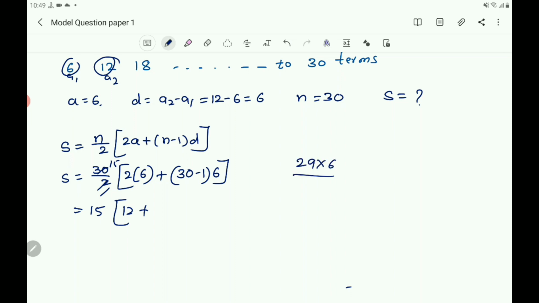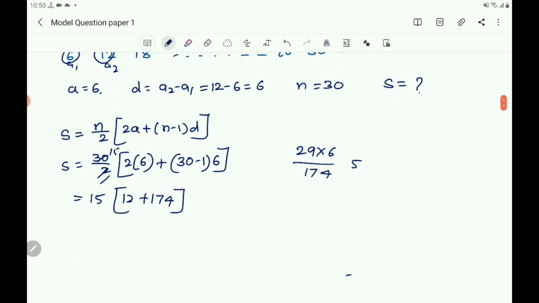You know that 9 sixes are 54, and 2 sixes are 12, 12 plus 5 is 17. Therefore 29 into 6 is 174. Then you will get 15 into 174 plus 12, you will get 186.